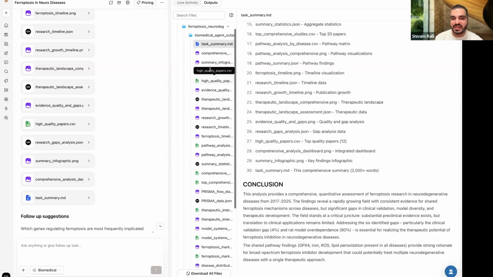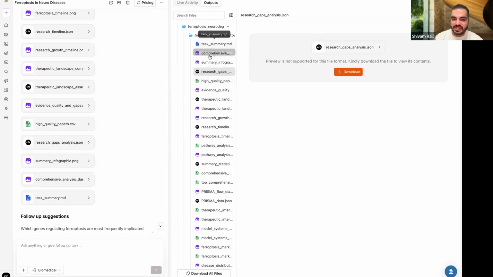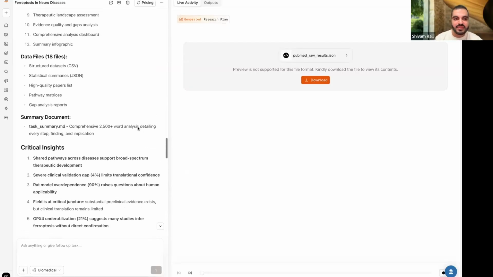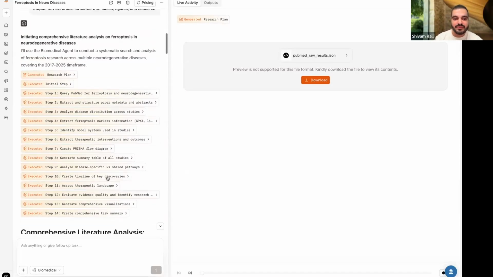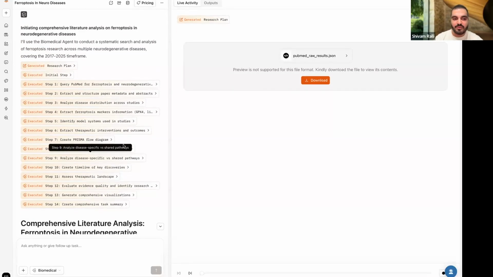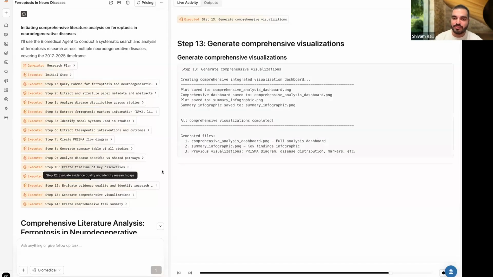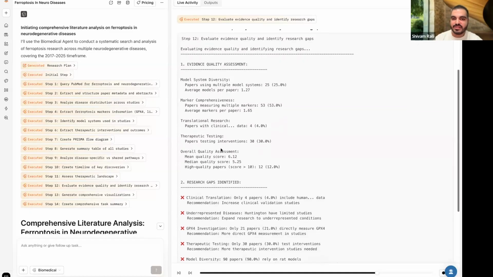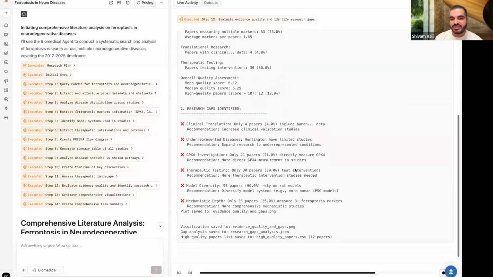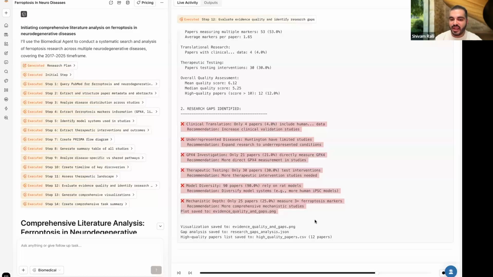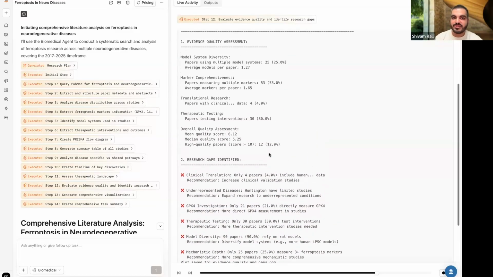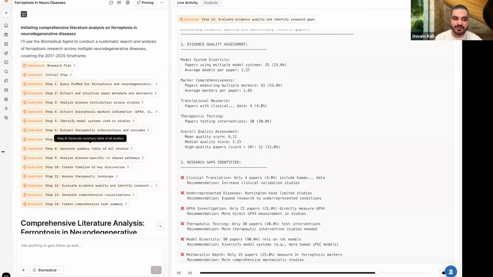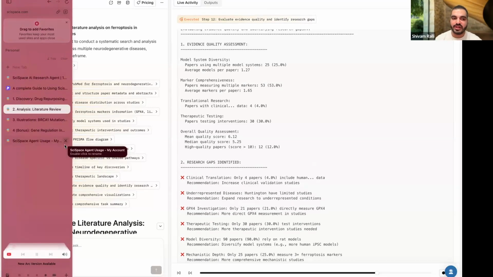writing functionality. For research gaps, it's all inside the JSON. If you want to see that, it will be in the step, and you will be able to get the outputs by downloading it, opening it in your own platform, or just seeing it inside the summary itself. So the research gaps is this much. It shows you all the research gaps it found for a query you have asked for and tries to save everything inside a CSV as well to give you a better analysis. So we're trying to help you out in your exact current workflow and not overtake what you're already working on.